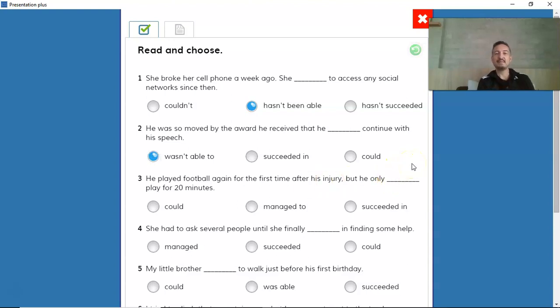Okay. Number 3, he played football again for the first time after his injury. So this is a specific occasion in the past, but he only played for 20 minutes. Well, if it's a specific occasion in the past, we cannot use could, so could is out. He succeeded in play? No. Here is succeeded in playing, so it's not possible this one. This one is not possible. The only one is he managed to play for 20 minutes.